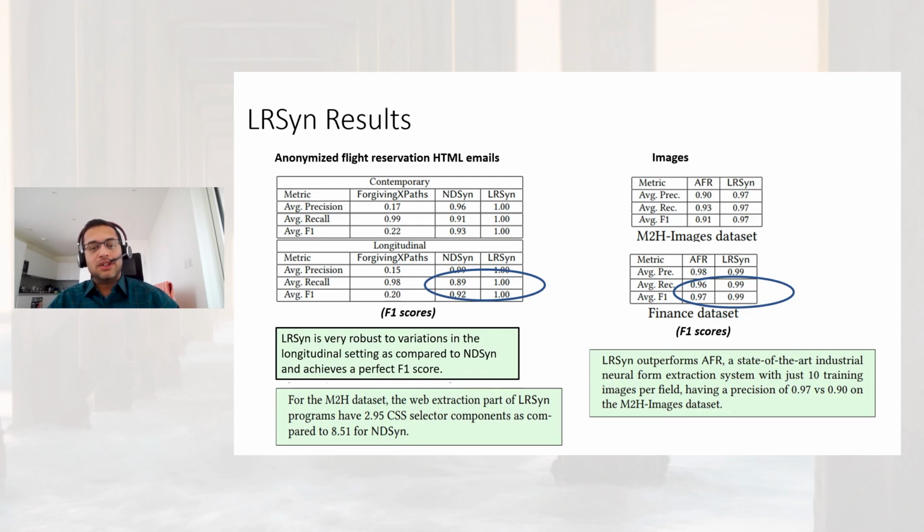In the case of images shown on the right side, we perform our experiments on two datasets: the M2H email dataset in the longitudinal setting converted to images, and an internal finance dataset which consists of scans of receipts and invoices. We compare ourselves with Azure Form Recognizer, which is a state-of-the-art neural model offering by Microsoft. We use 10 training instances to train a custom model in AFR and use the same set of documents to synthesize the programs. For the M2H dataset, we see that LRSyn performs much better than AFR. And even on the finance dataset, LRSyn does better than AFR.